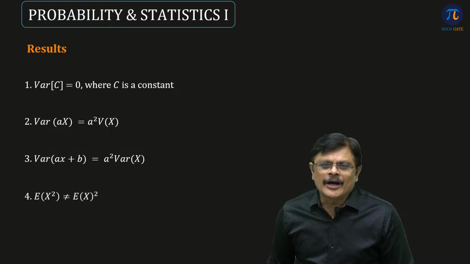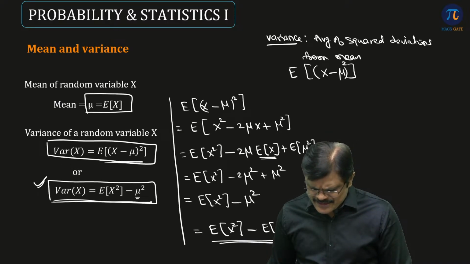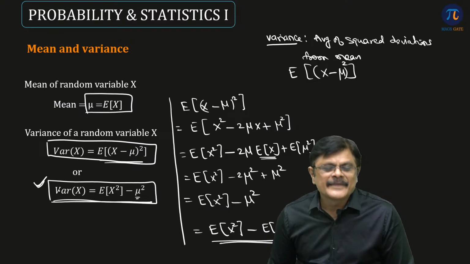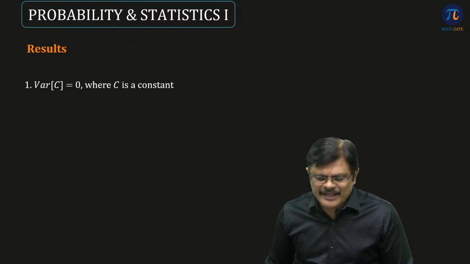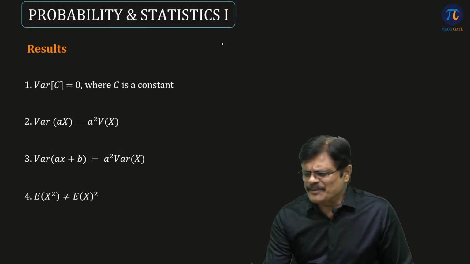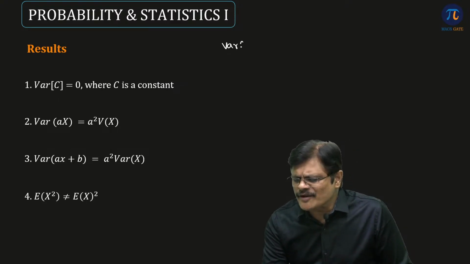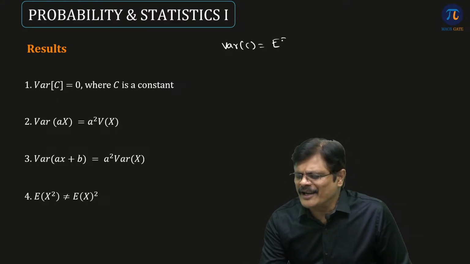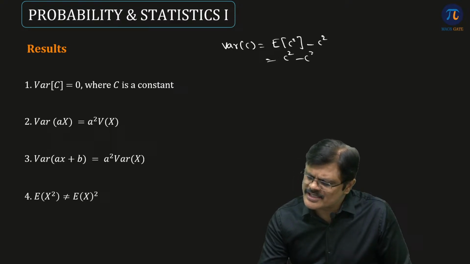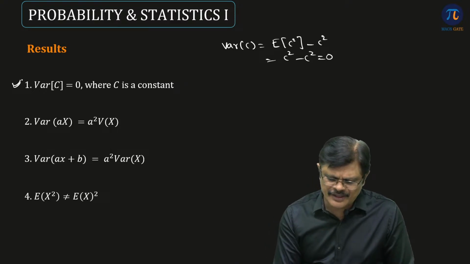Now similarly we can also have variance. So this is the variance. Okay, so we define variance here. Now there are some results for variance also. The first one is variance of a constant. If you simply substitute, variance of constant means expected value of constant square minus c square, and expected value of constant square is c square, so c square minus c square is 0. Because of that you get it.